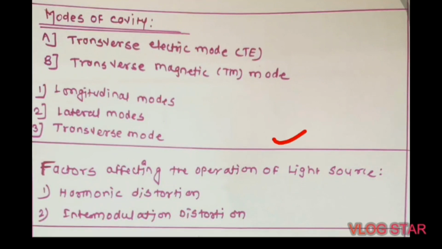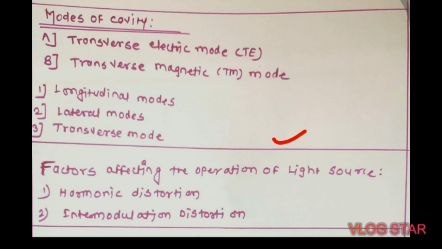Next are the factors which affect the operation of a light source. We have studied that generally LEDs and laser diodes are used as light sources. For wideband analog operation, LEDs having high radiance as well as laser diodes are used.